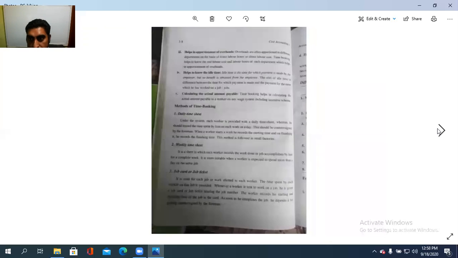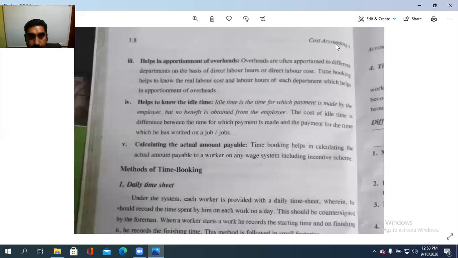Then helps in the apportionment of overheads. Overheads apportion ചെയ്യാൻ, അതായത് നിങ്ങൾ overheads എന്ന മൊഡ്യൂളിൽ അടുത്ത മൊഡ്യൂളിൽ പഠിക്കുന്നുണ്ട്, ഫോർത്ത് മൊഡ്യൂളിൽ. So helps in the apportionment of overheads. Overheads are often apportioned to different departments on the basis of direct labor hours or direct labor cost.